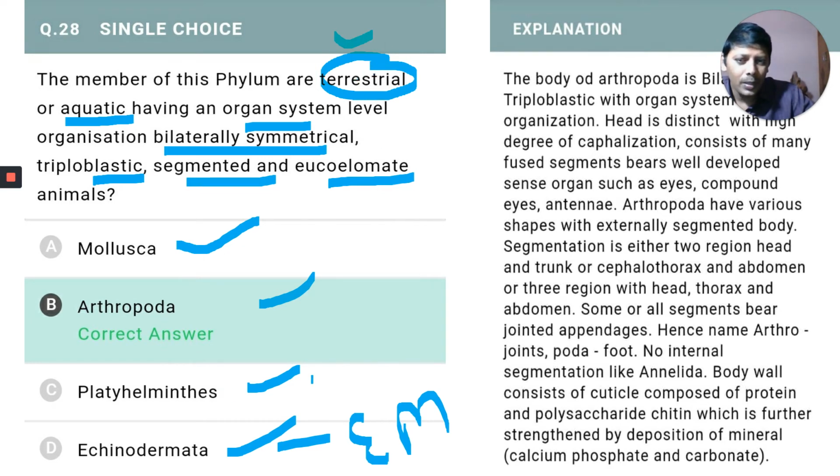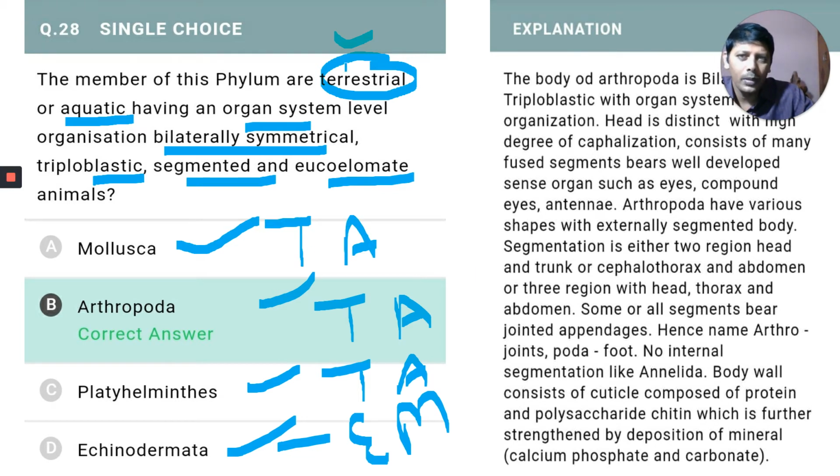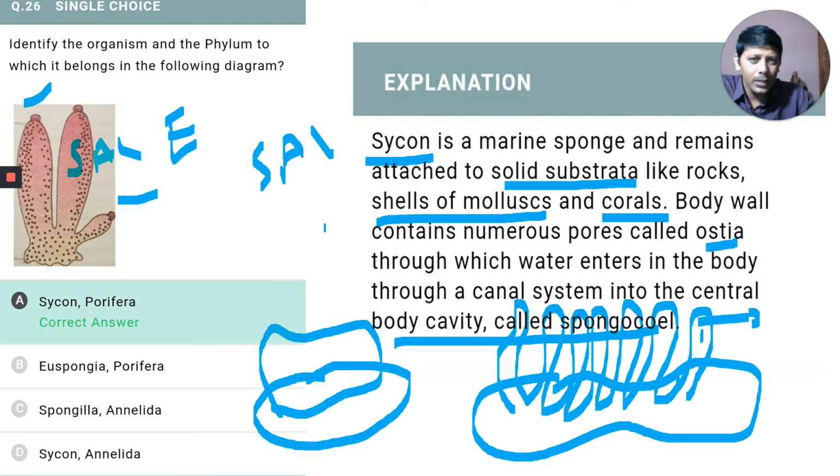Next, Platyhelminthes live as terrestrial also. Arthropoda are terrestrial and aquatic. Molluscans are also terrestrial and aquatic. Then this point applies to these three. That means what you have to understand from the previous bit and this bit.